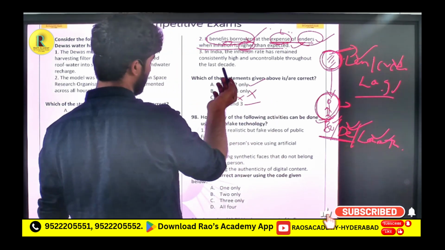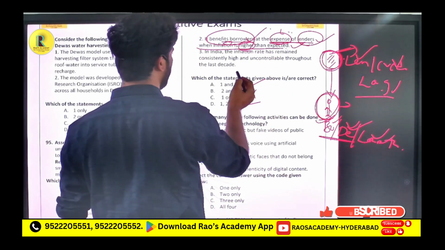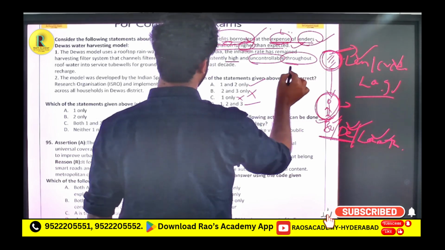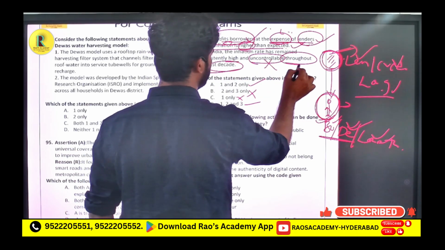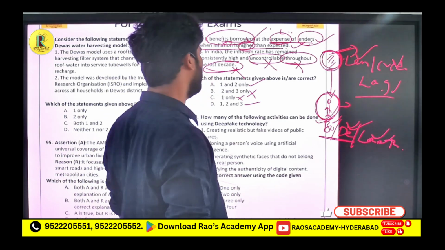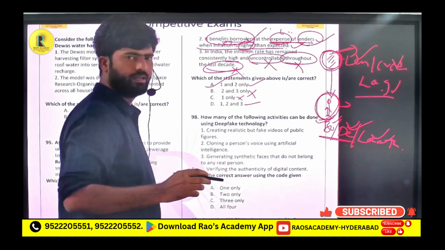Let us see the third statement. In India, the inflation rate has remained constantly high and uncontrollable throughout the last decade. These are extreme statements. You can blindly cancel that. So option A is the correct answer.